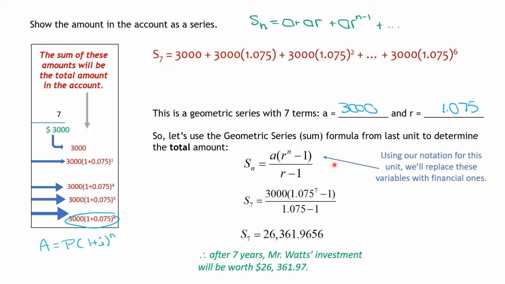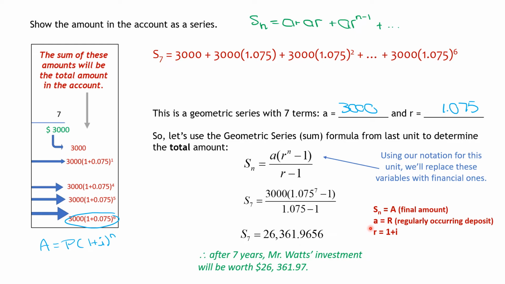What we have to do now is, for those of you who are going into finance, you would never see this formula. We have, as you know, different letters that we use for finance, so we're going to replace them. The first one being S subscript n. That's the sum of n. That's just your final amount. So that's just going to become your capital A. That's your final amount. Our lowercase a that we used, if you look up here, that's lowercase a over and over and over again. That's what we're going to use. Now this is new, it's a capital R, and that capital R means a regularly occurring deposit. So it's a regular, Mr.